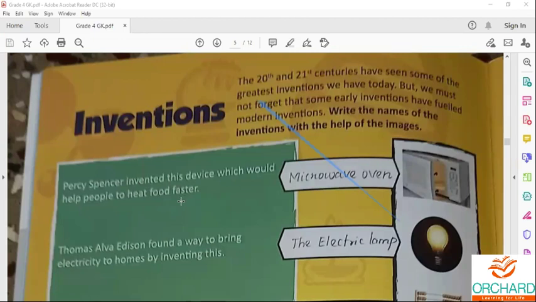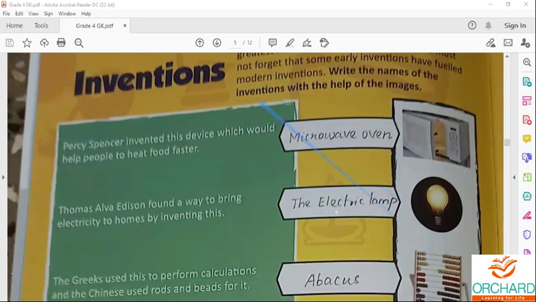It heats and cooks the food faster. It was first sold in the year 1946.